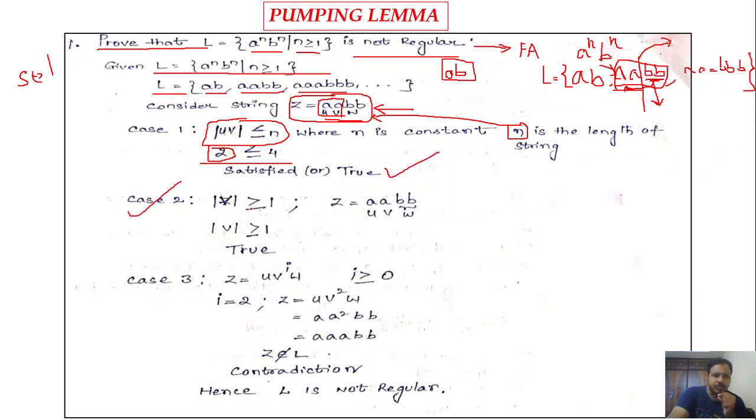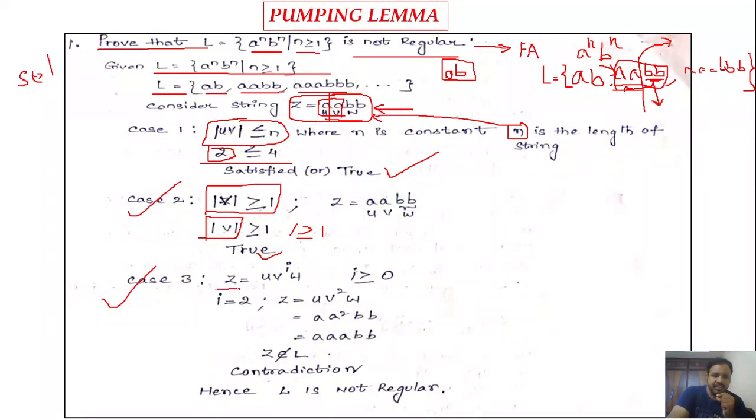Okay, case 2. What is case 2? Mod v must be greater than or equal to 1. So what is the v we have taken? a. So mod v means it is 1 only. So 1 is greater than or equal to 1. Okay, again the condition is true. Case 2 is satisfied.